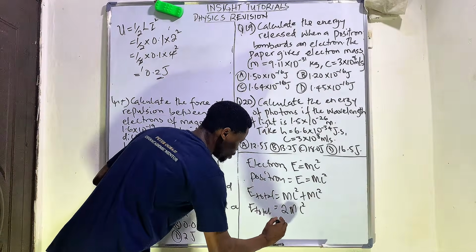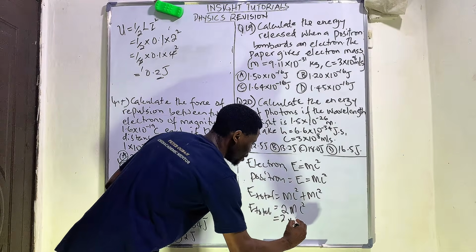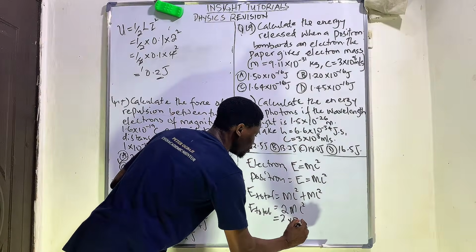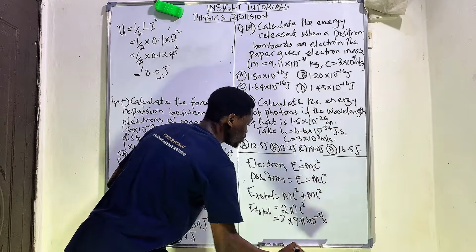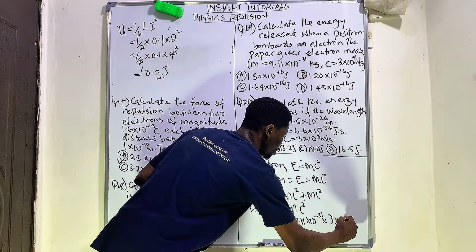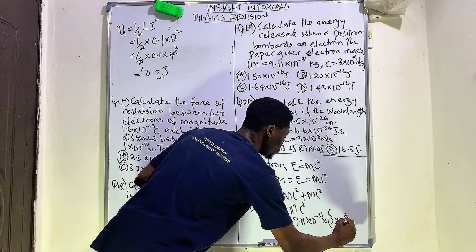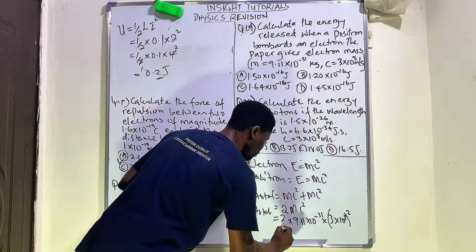So in dealing with that, we're going to say that this is 2 times 9.11 times 10 to the power of minus 31 times 3 times 10 to the power of 8, all squared.